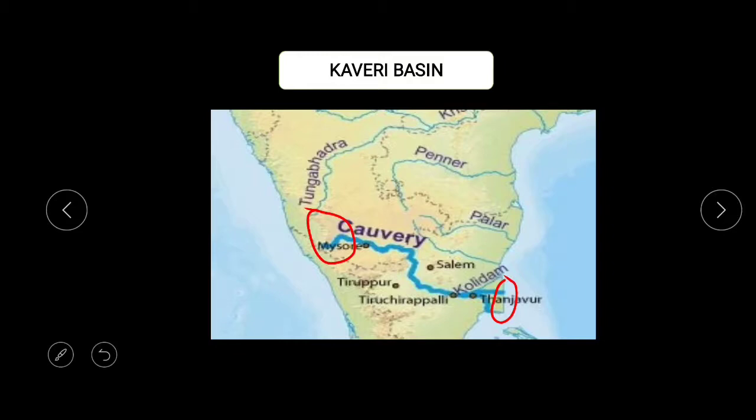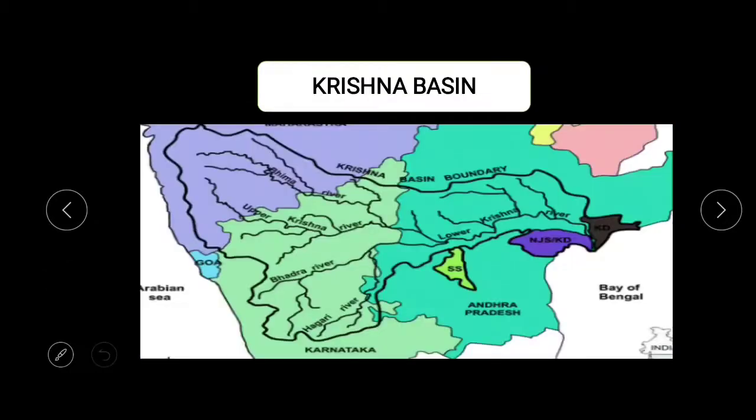So this river passes through three important states, and it plays a very important role in these three states because it provides water to them.